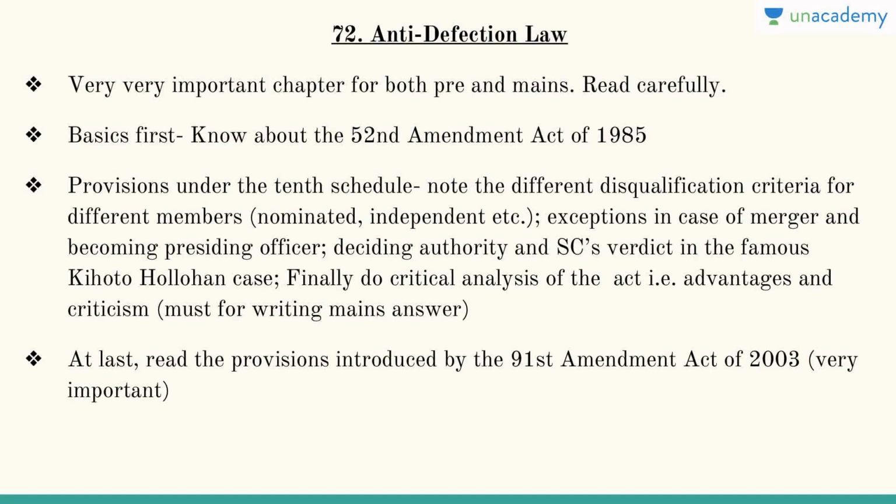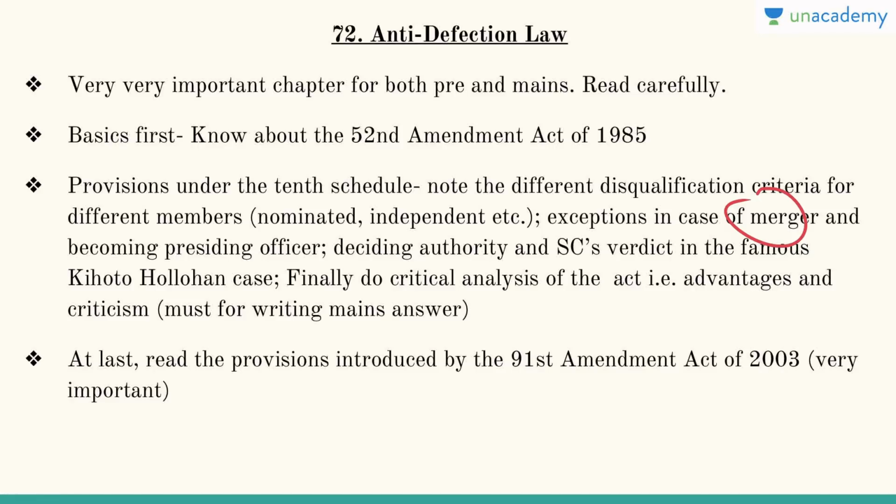Then chapter 72 is the anti-defection law. It is a very important chapter for both prelims and mains, so read it carefully. Basics: first, know about the 52nd Constitutional Amendment Act of 1985 under the Rajiv Gandhi government, and the provisions under the 10th Schedule. Note the different disqualification criteria for different members. Nominated is different, independent members is different. Also note the exceptions in case of merger and becoming presiding officer.